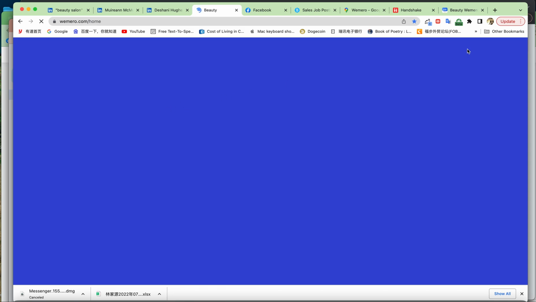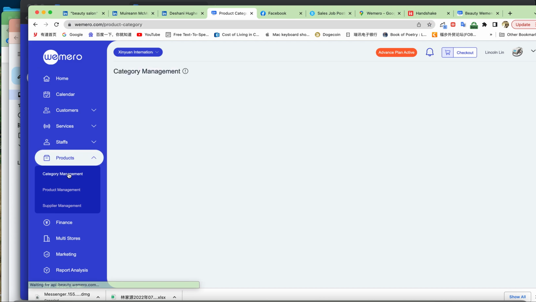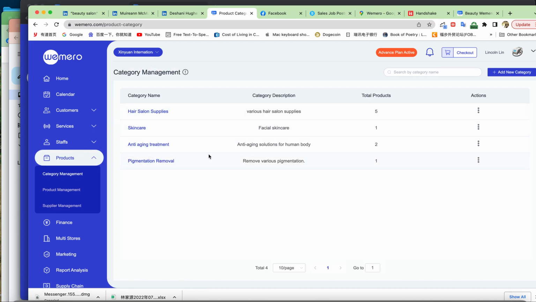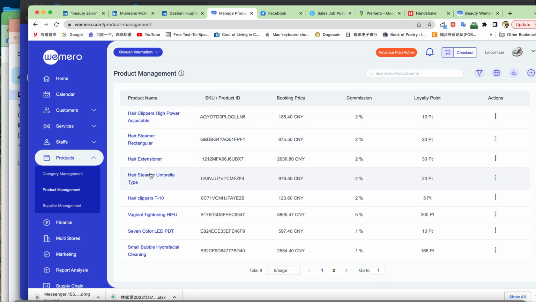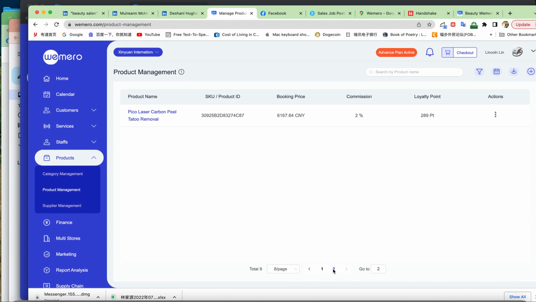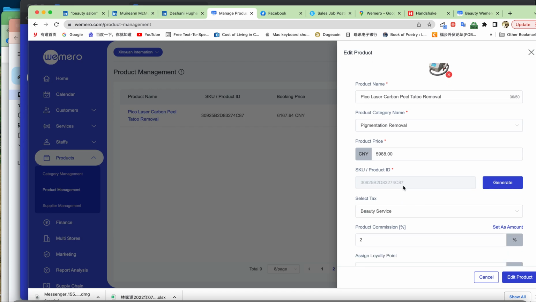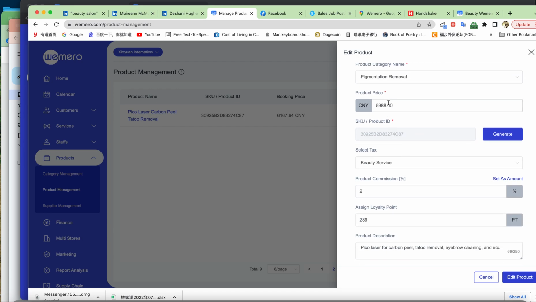Beijing branch. Product. Open product category. I already have such categories right here, for example, facial skincare, actions, and product management. You see, I already added some products right here. For example, you see Pico Laser Carbon Peel. What is the category? Let's edit it. It's categorized under the pigmentation removal. Yeah, you can add everything quite easy right here.